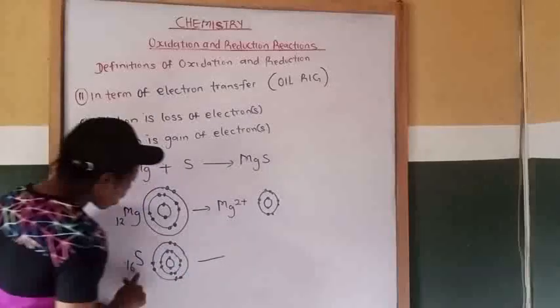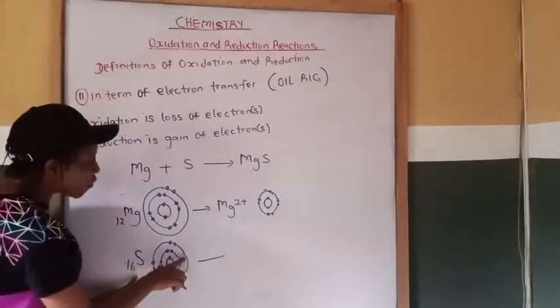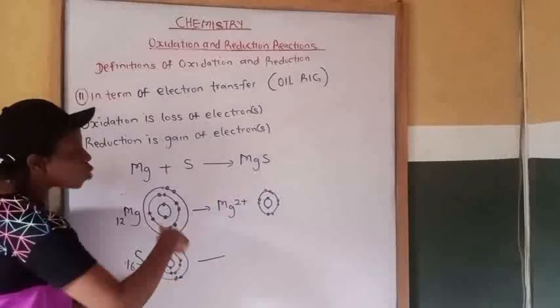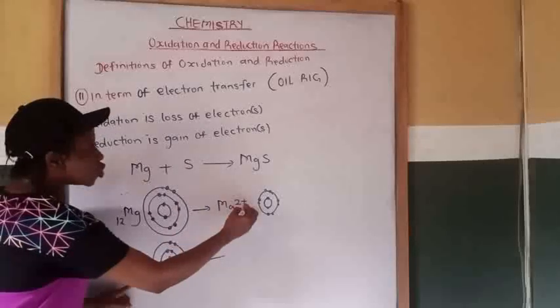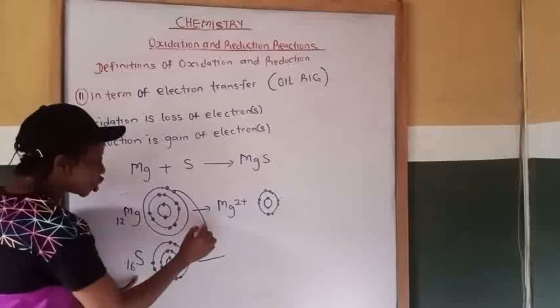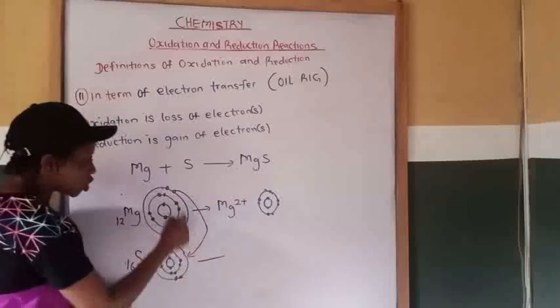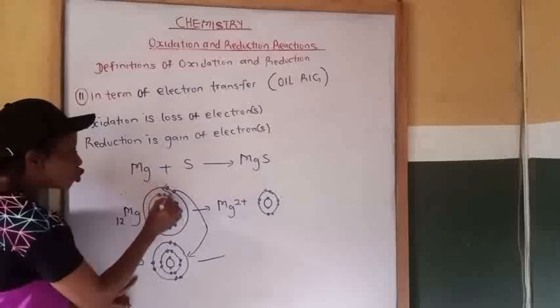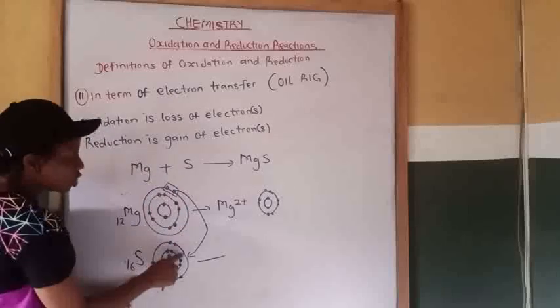This sulfur atom will become a sulfur ion by gaining 2 more electrons. It will collect these 2 electrons from magnesium.